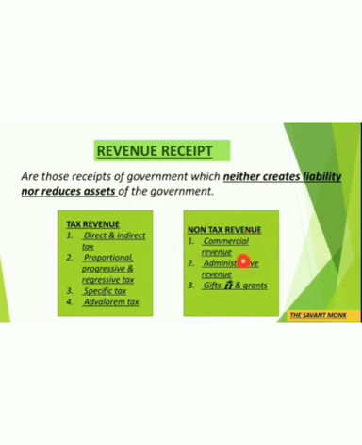Here the services in non-tax revenue that the government is providing are sort of direct, because we want a license, so we are paying license fees. We have done something wrong, we are paying fines. So it is a sort of direct fees that we are paying to the government, direct money. But tax revenue is quite indirect, because some other person is paying this money and some other people are getting its benefit. Sometimes we ourselves get its benefit, but the rate of benefits depends. But since tax revenue and non-tax revenue neither create any liability nor reduce the assets of the government, hence they are part of revenue receipt.